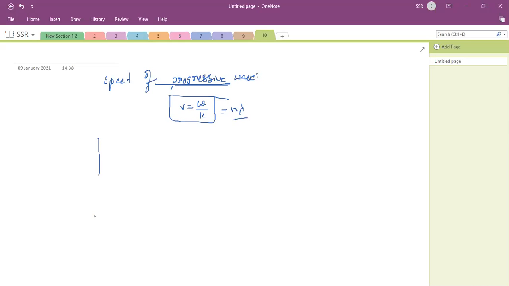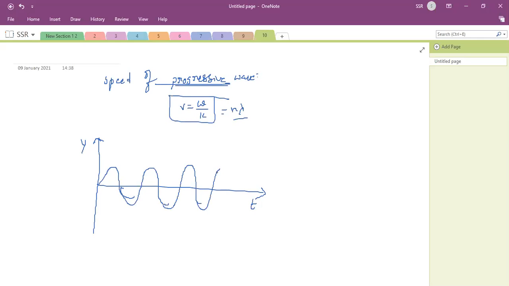Here you can see, let us consider a wave propagating along the x-axis. You can take x along the x-axis and the y displacement of the particle. Suppose a wave pattern like this, y is equal to sin omega t, you can take it graphically.